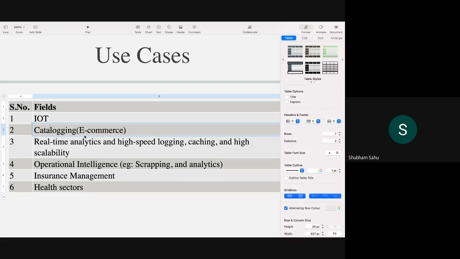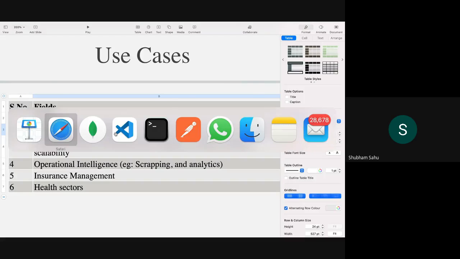Then cataloging is there. Cataloging is not specific to e-commerce only, there can be a catalog for any industry. Suppose you are on e-commerce, on Flipkart or Amazon, there we find a lot of categories. Let's go to the website.